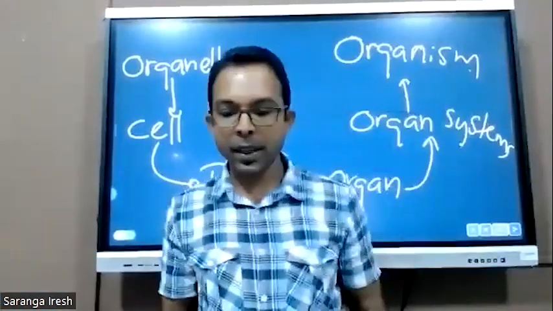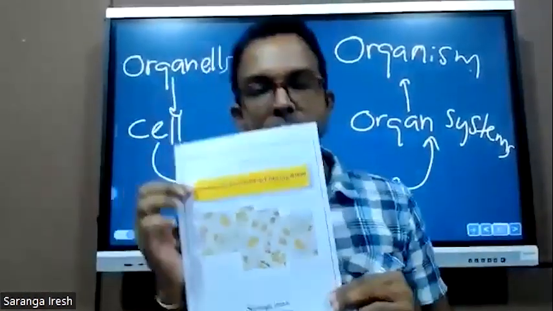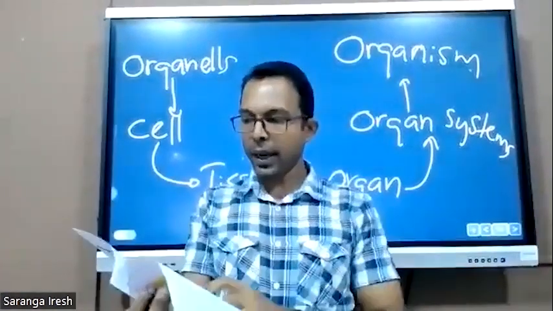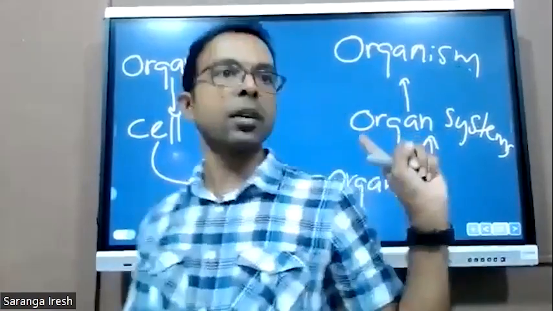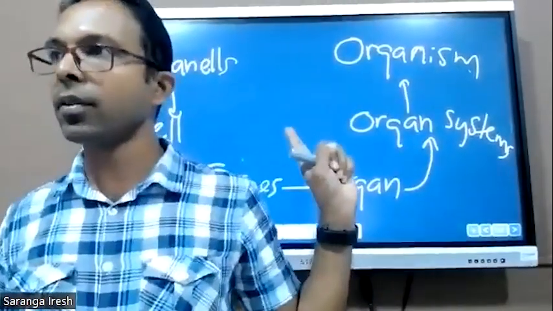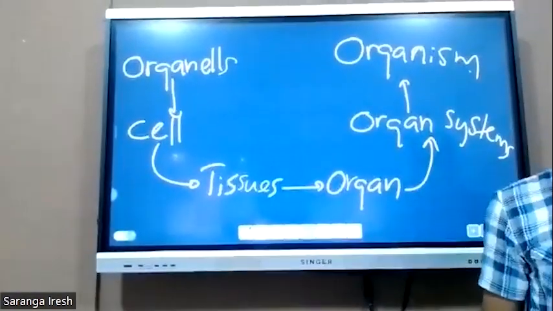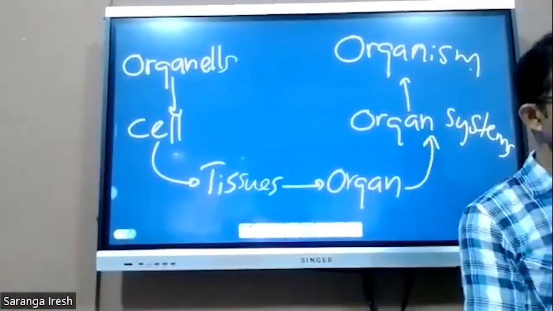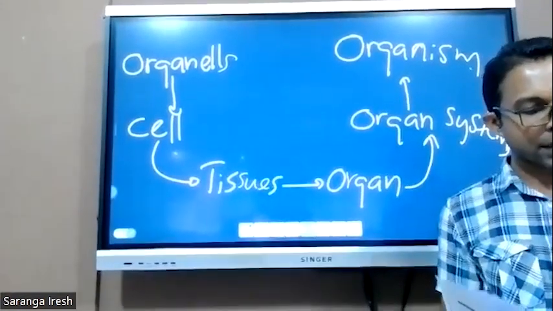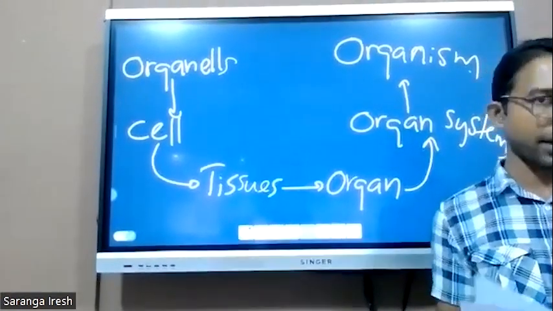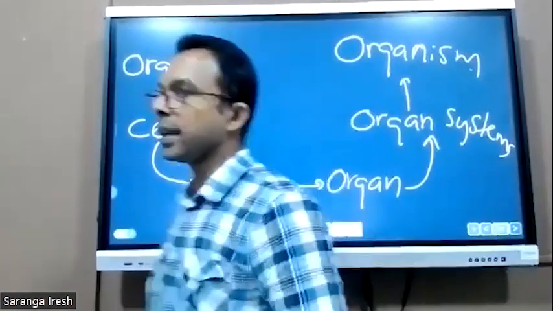I have given the handout today. I will share this in the group also. The students should receive this. There I mentioned clearly about the level of organization, which I think we wrote as a note. The necessary information is given there. One by one, the organelles, cells, tissues, organs, organ systems, and organisms are explained. Now I will start the cell structure.